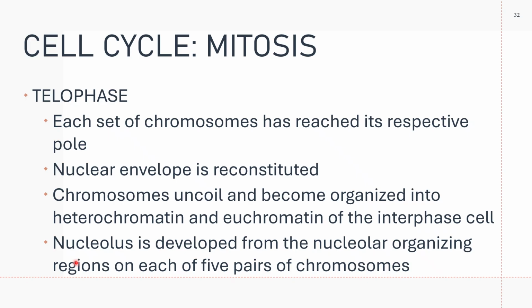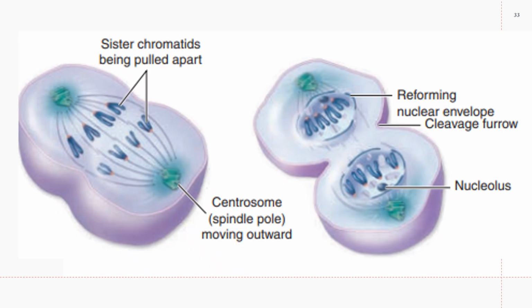And during the telophase, the nucleolus is developed from the nucleolar organizing regions on each of the five pairs of chromosomes. That is for the telophase.